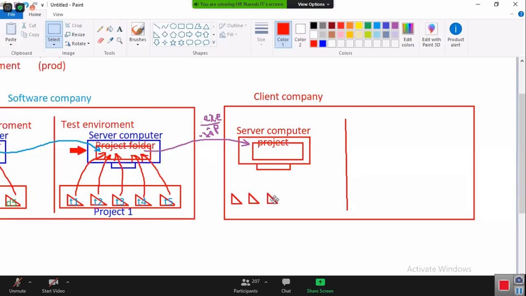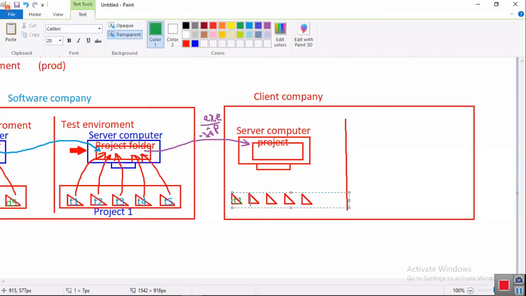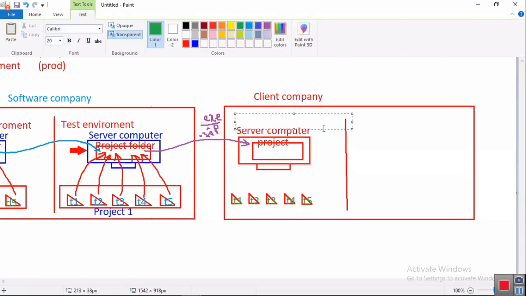Here also some employees are there. Then what do these employees do, do they develop the code? No, they are not going to develop. What they are doing is also testing only. These people are also testers only: tester 1, tester 2, tester 3, tester 4 and tester 5. But these testers are not regular testers. These testers are called UAT testers. What we call UAT is user acceptance test. Catch my point. UAT, user acceptance test. This is a testing environment. This is the UAT environment.